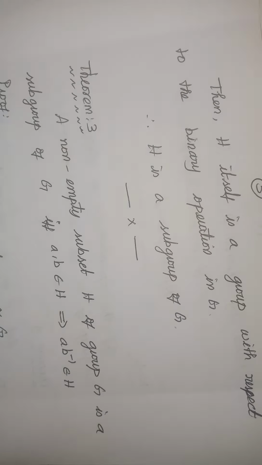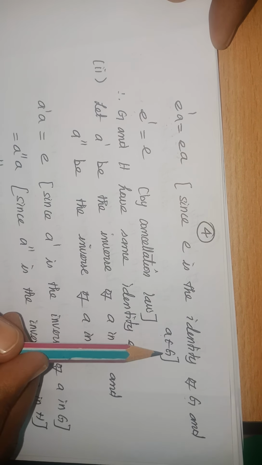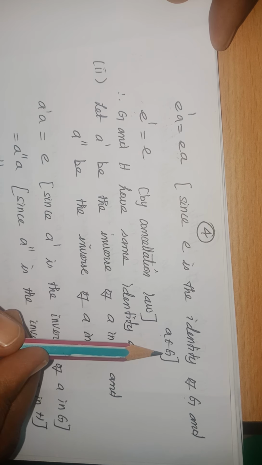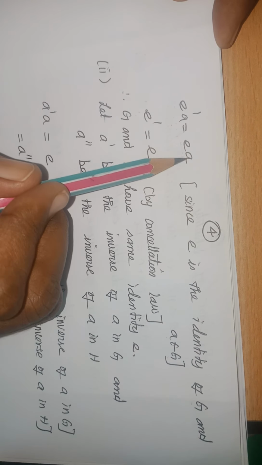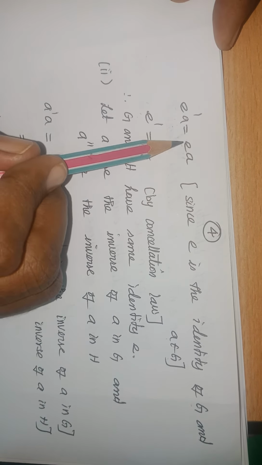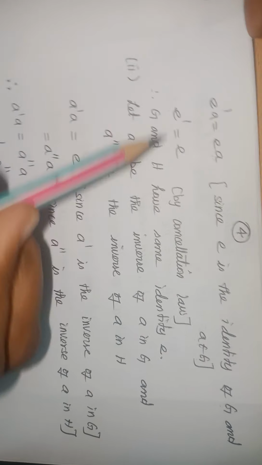Your left side is E dash A. So E dash A equals EA, because E is the identity element of G and A is an element of G also, because it is an element of H. H is a subset of G, so A will also be an element of G. So E into A gives me A. The previous step is A, so A is replaced by EA.